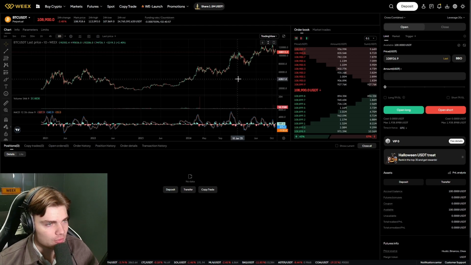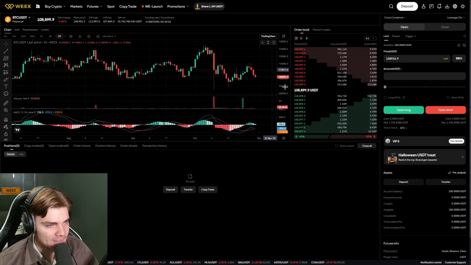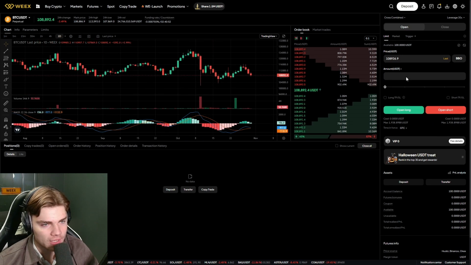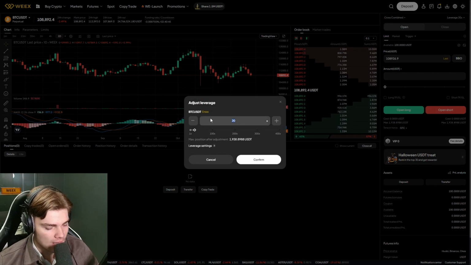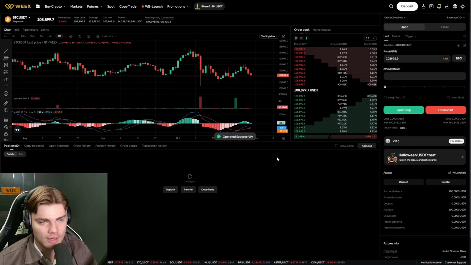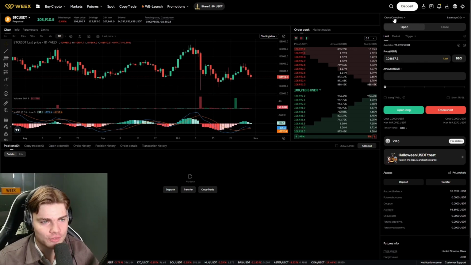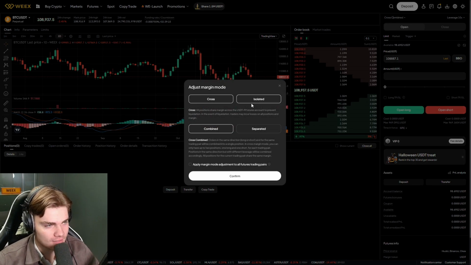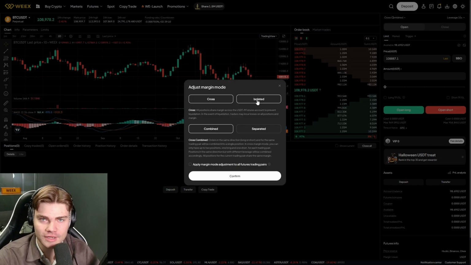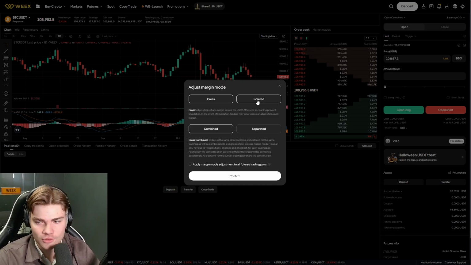So if I, for example, want to open up a trade on Bitcoin, and go long here, I can choose market or limit order, and I can choose my leverage also. They have up to 400x leverage, and that's of course nothing I recommend. I personally do up to 20x maximum. And we also have cross combined here, so we can do isolated or cross margin. Cross is basically that our entire trading account balance is at risk, so the entire account balance is the margin, while on isolated we only risk the money that we put into the trade.